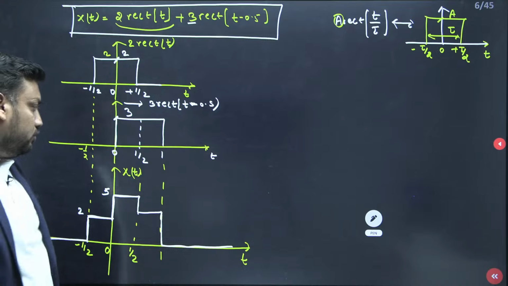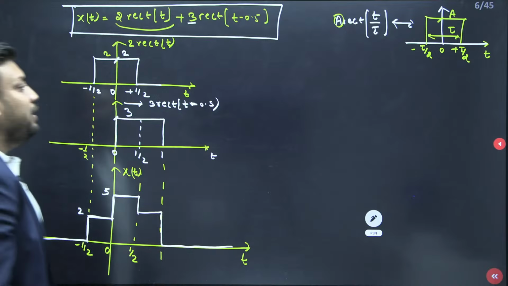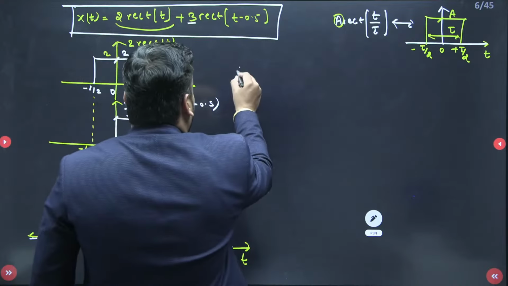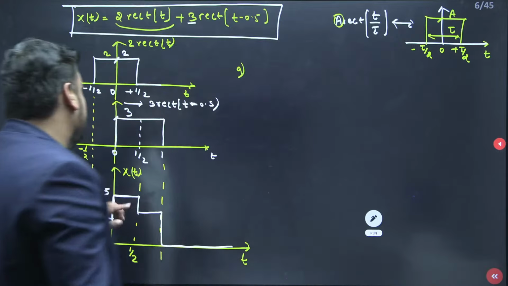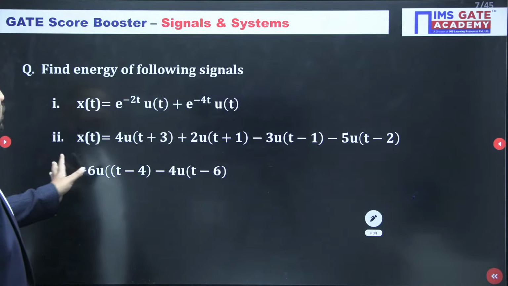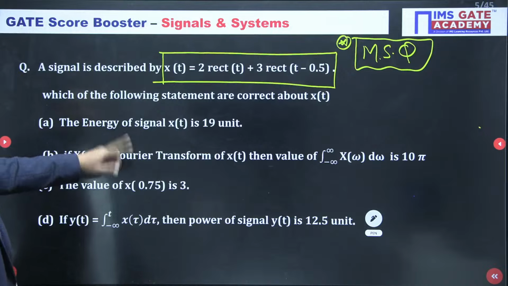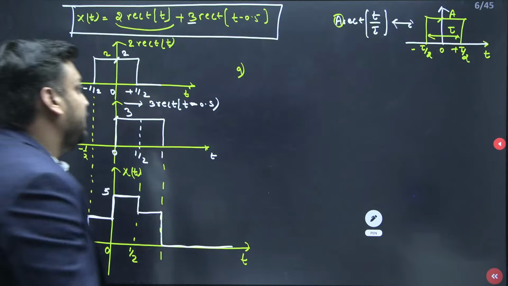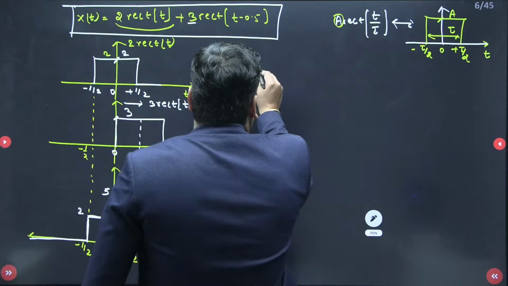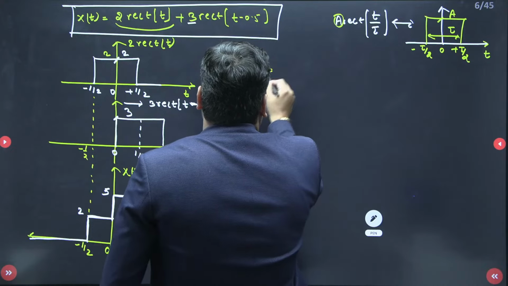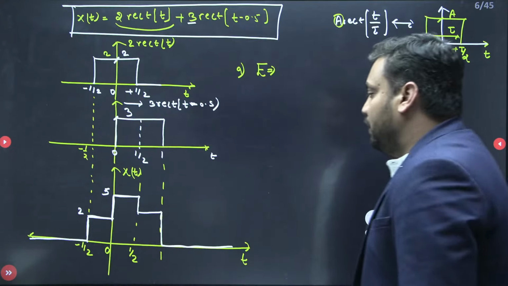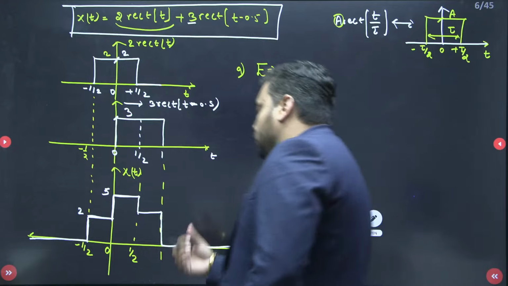Yes. So now students, how many questions? If I talk about option A, the examiner is asking about its energy, and says that the energy of signal x of t is 19 units. So let me take the energy. And do you know the short trick of energy? Whenever any rectangular pulse is there, the time duration is also different.